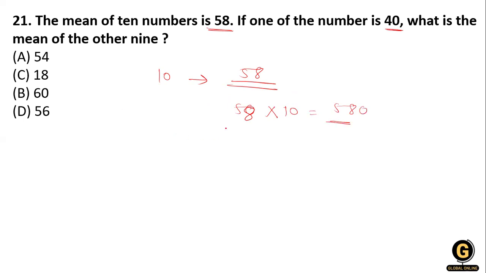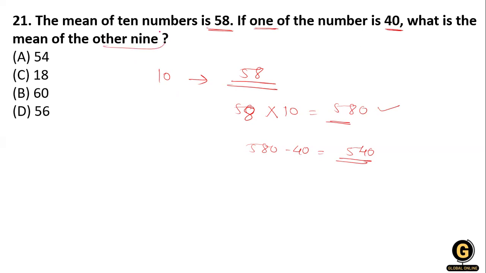And after that, one of the numbers is 40, okay. So from 580 we deduct the 40. So what we get, 540, okay. From this, how many have remained now, because we have just removed one.